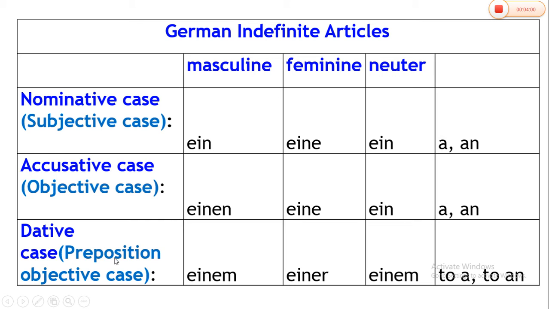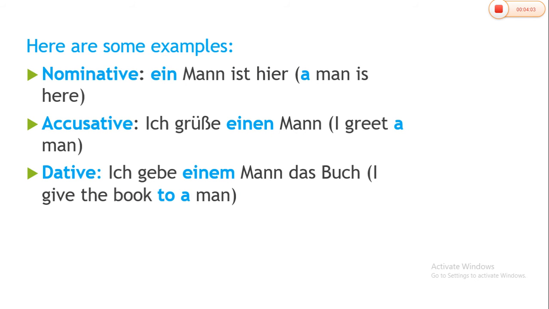Let us learn with the help of examples. Example is, a man is here. In this sentence, since the example is for nominative case, a man, a is an article, man is a noun. So a man is a nominative or a subjective case, because a man is the subject of a sentence. So you have to ask yourself how this ein came.